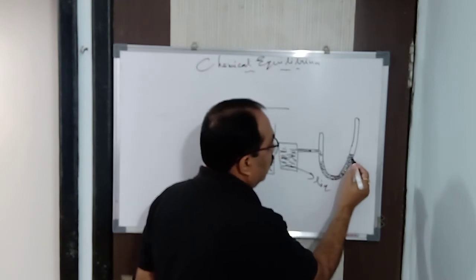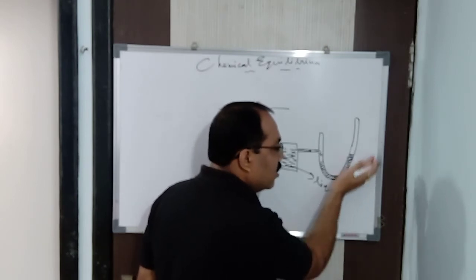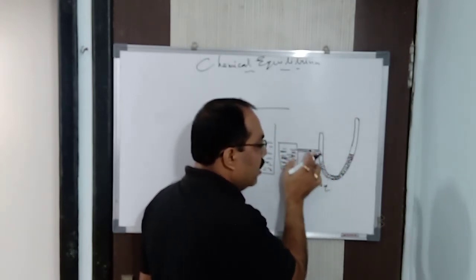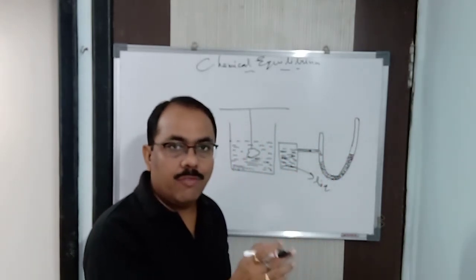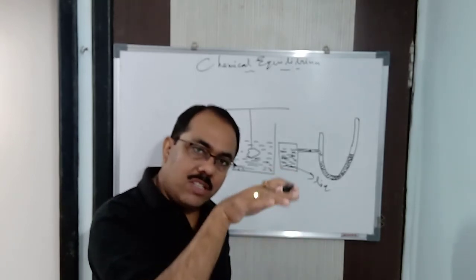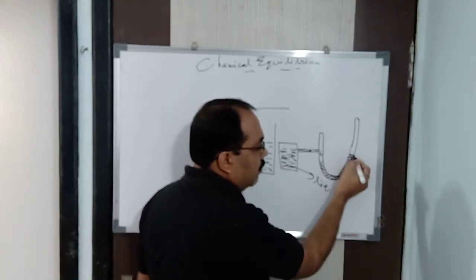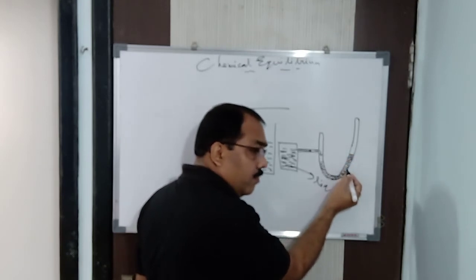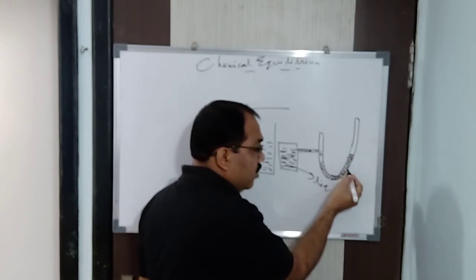Got it? What I said, initially it is going to rise up. Then after that it is going to come down when you have stopped heating. Why? Because the water vapor condenses back to form liquid water. So pressure is decreasing. So again the mercury level in this limb is going to come down. Alright? Clear?